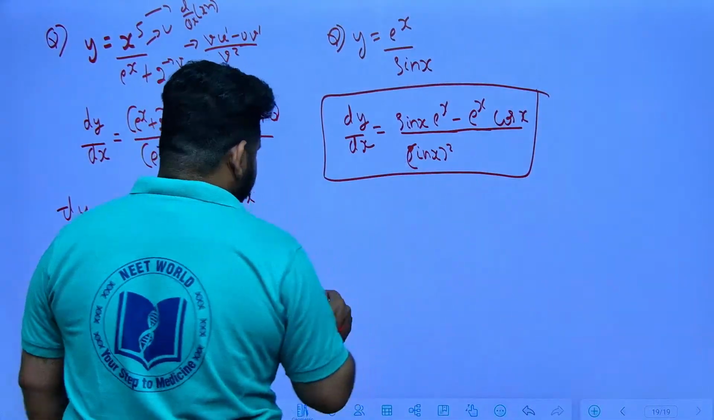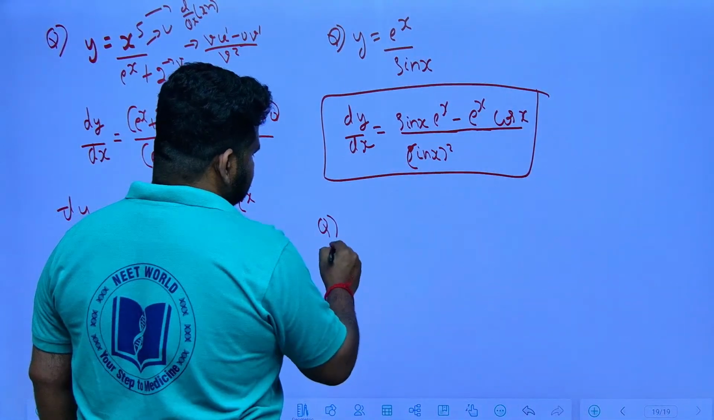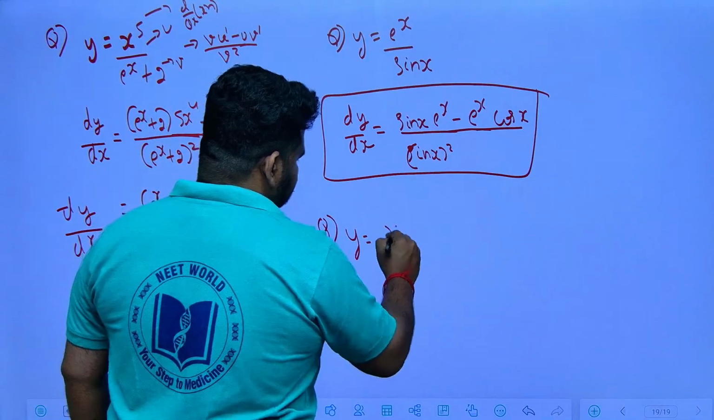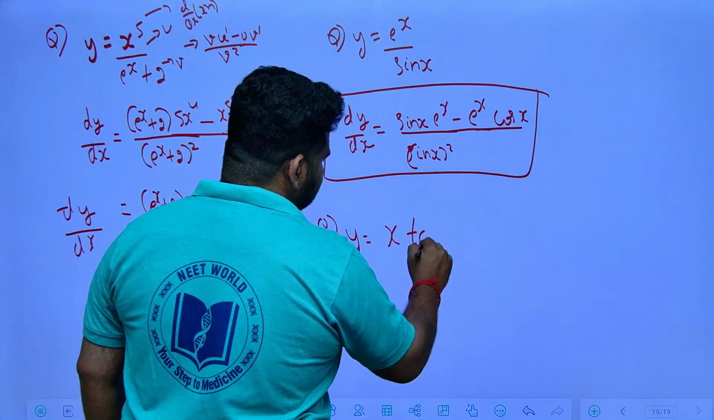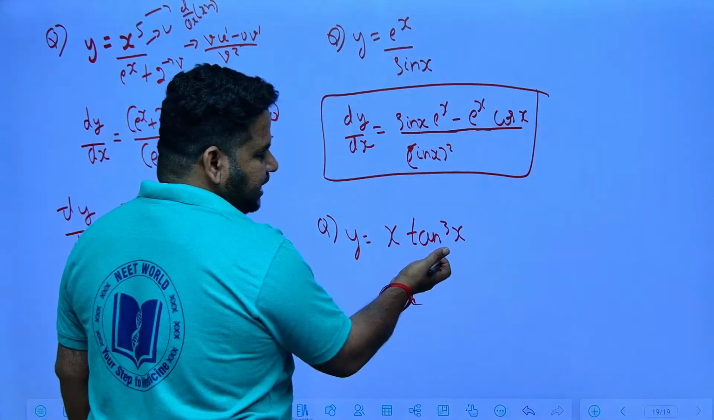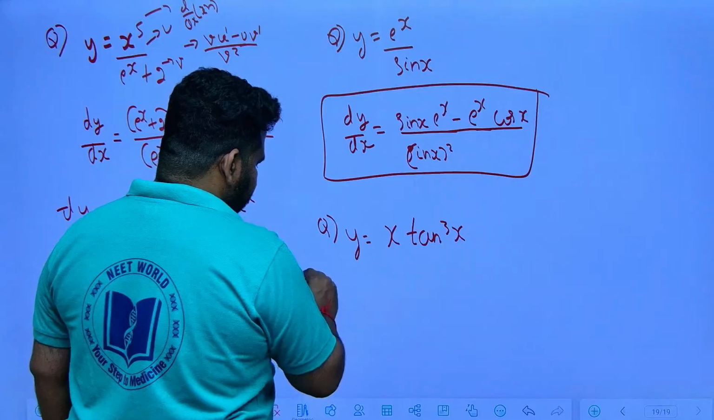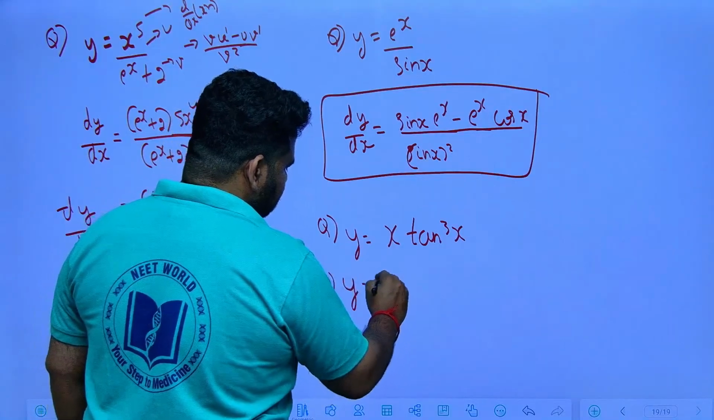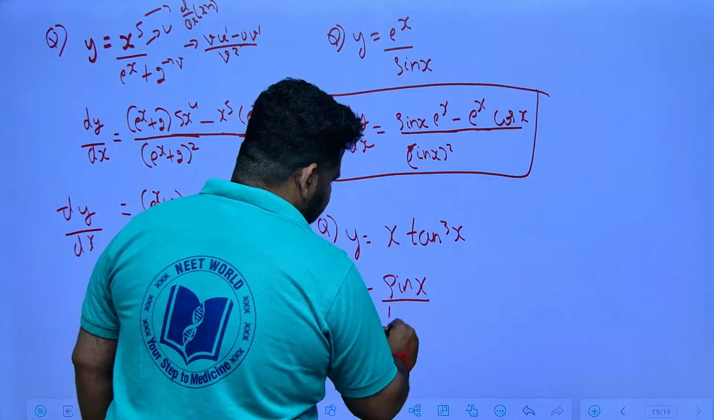I will give some questions for homework which you can practice. So y is equal to x into tan cube x. This is one question. You should apply the u into v rule, and also the chain rule here. Next question I will give for homework is y is equal to sin x by tan x.